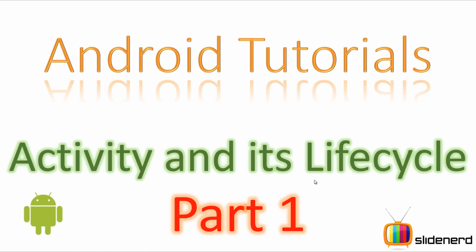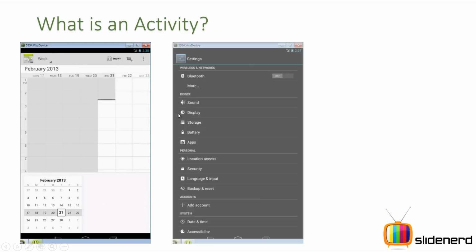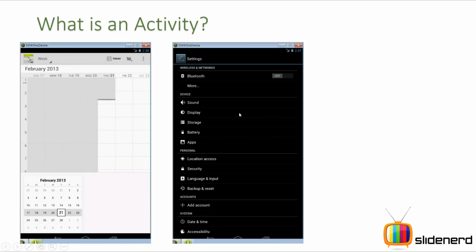So let's go ahead. First question first, what is an activity? Simple, you have this calendar app over here, you have this settings screen over here, all these things which present something to you with which you can interact. They are called activities in Android. If you are a guy from Java, then it is just like applets, then you have your midlets. The same way you have activities which are nothing but screens, alright.